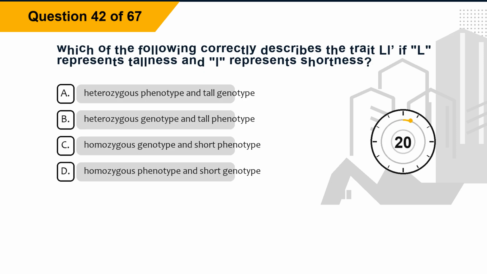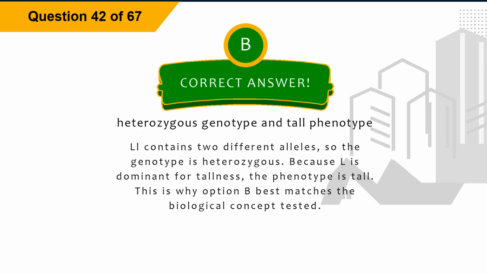Question 42. Which of the following correctly describes the trait Ll, if L represents tallness and l represents shortness? Option A, heterozygous phenotype and tall genotype. Option B, heterozygous genotype and tall phenotype. Option C, homozygous genotype and short phenotype. Option D, homozygous phenotype and short genotype. The correct answer is option B, heterozygous genotype and tall phenotype.